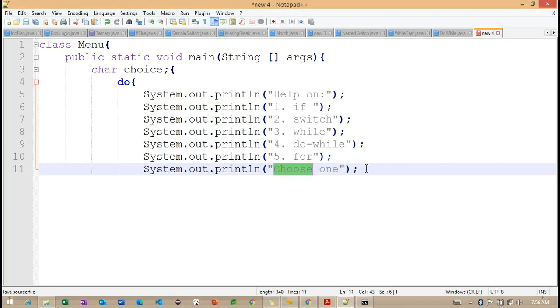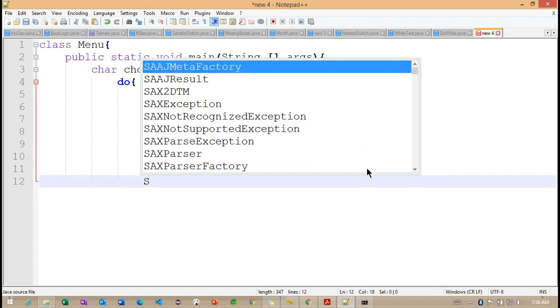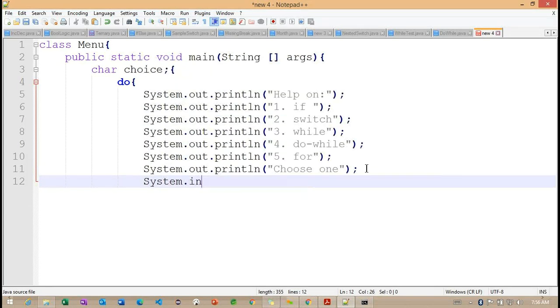So after choosing, whenever this particular message is printed, the user is trying to choose the values here. Now we need to store it into the character choice here. So System.in.read method, from the command line the value is going to be read here. Choice is equal to, I'm converting into char here.